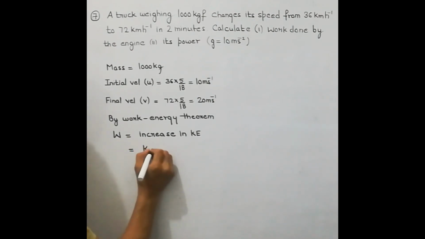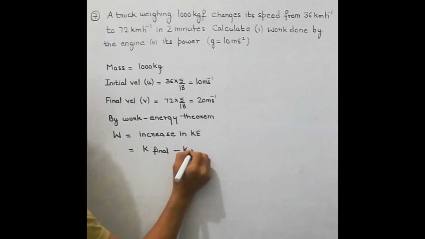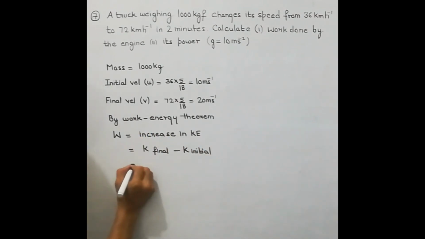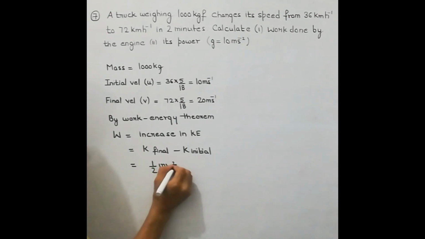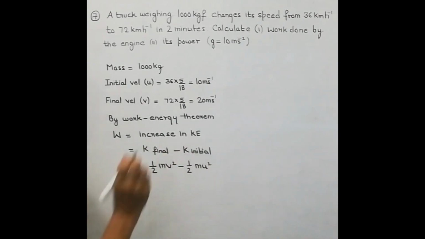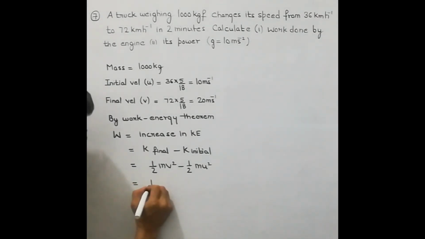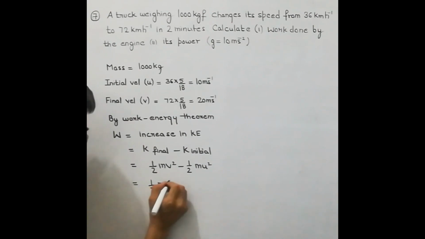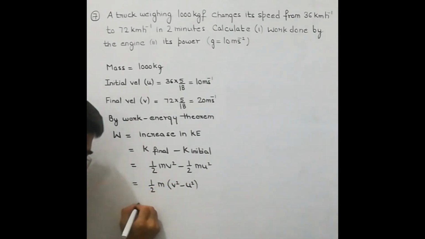From the final kinetic energy, you will subtract initial. That is from half mv square, you will be subtracting half mu square. Hope this is clear. So here you can take half m common, so it's v square minus u square.